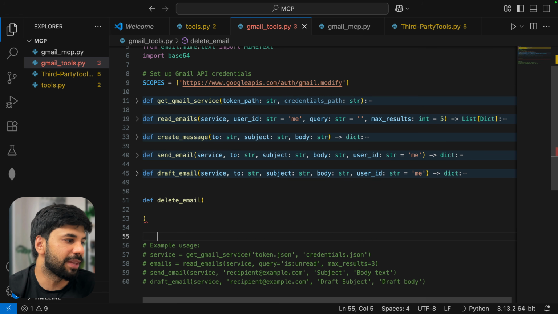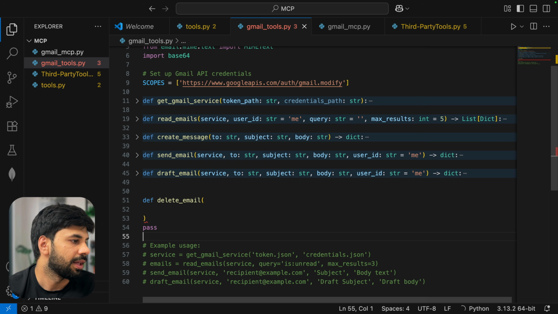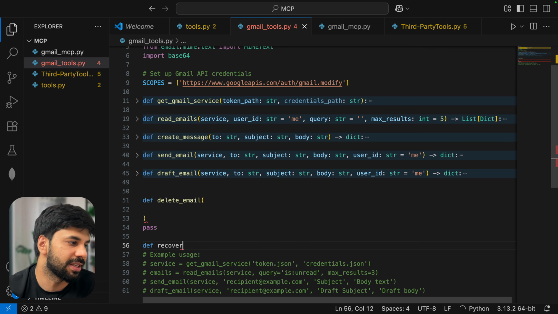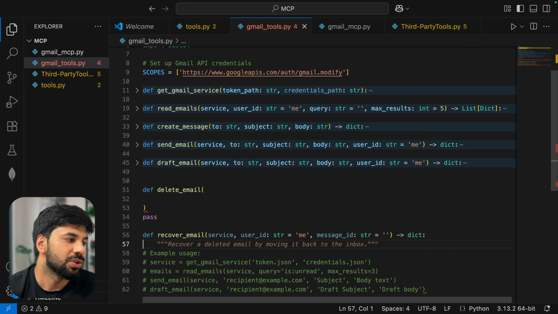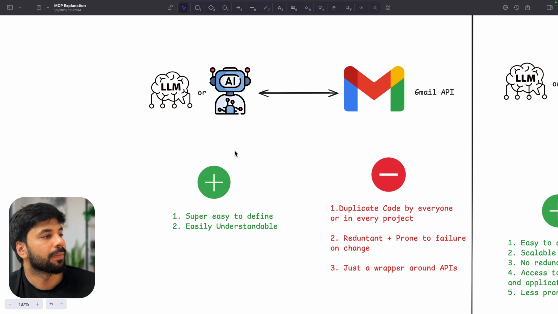Then I can have something for, let's say, recover email. If something is there, recover email, then again I will have to write the same thing down. So I hope you understand what the problem is here. So let's go and see the same in action.